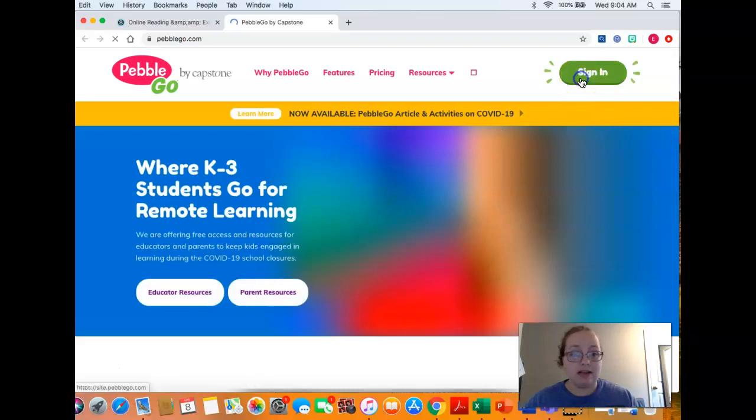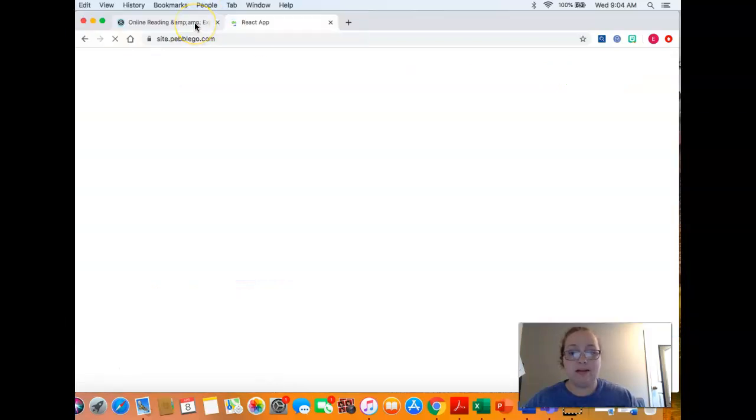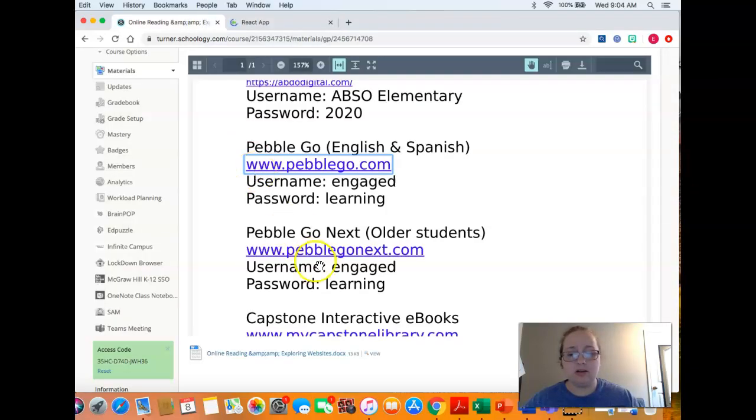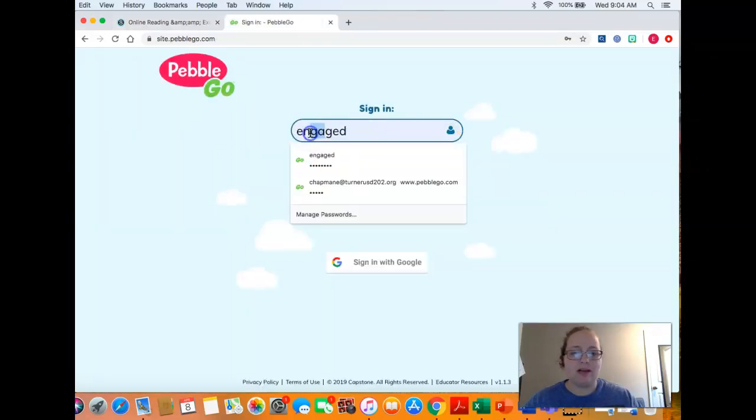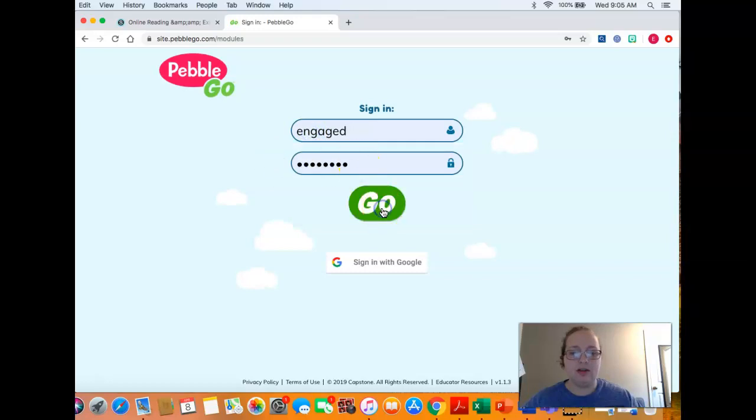You need to sign in. Now, the good thing about signing in is we already have the logins. Usually this costs money. So engaged learning is what they want you to type in there. And of course you can go back and look at this or write it down. I already have it written there. Engaged and then learning. Hit go.